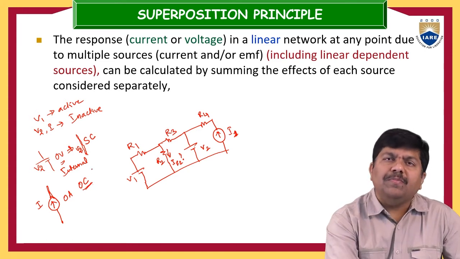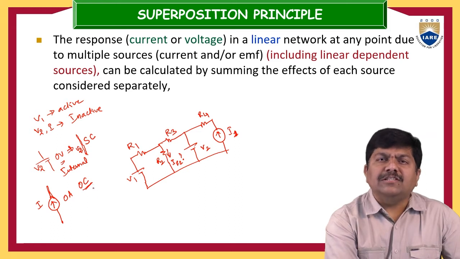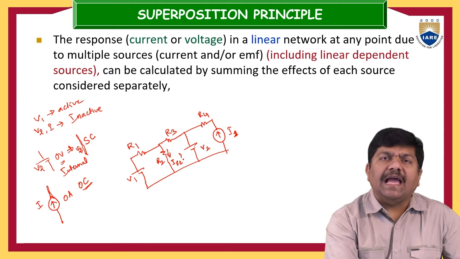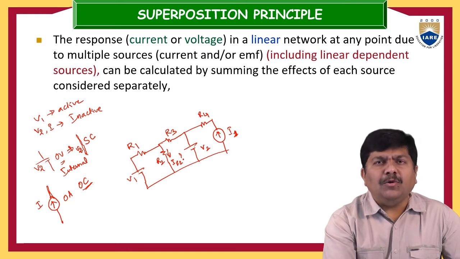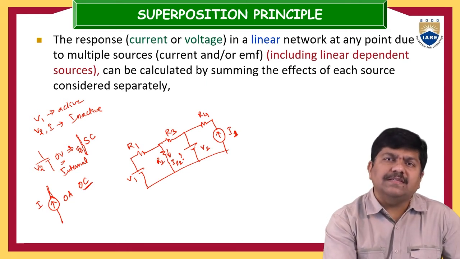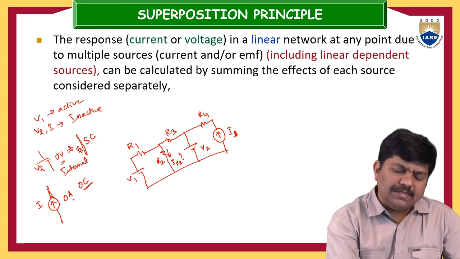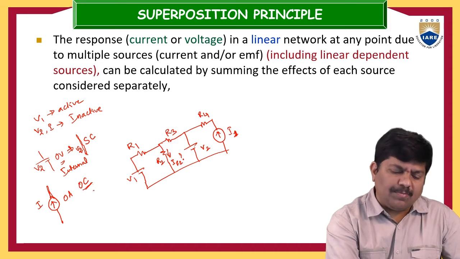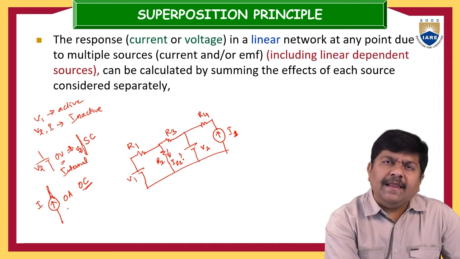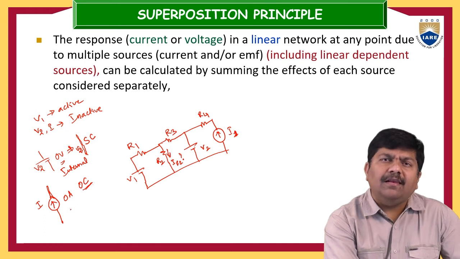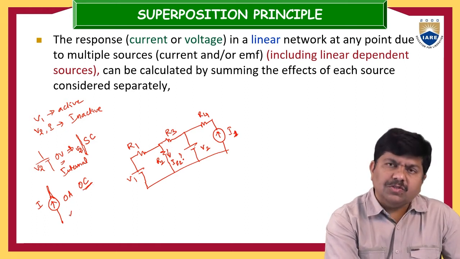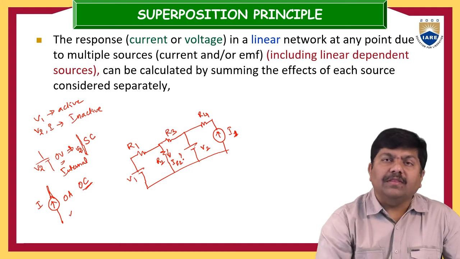Like this, we make the remaining energy sources inactive. If one electrical energy source is active, then you have to convert the remaining electrical energy sources to inactive. The current source can be turned off by open circuiting its terminals. Ideally, the internal impedance of a current source is infinity, which is indirectly the open circuit case.